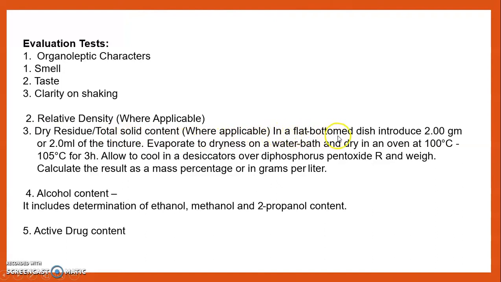In a flat bottom dish, introduce 2 gram or 2 ml of the tincture, evaporate to dryness in a water bath and dry in an oven at 100 to 105 degree Celsius for 3 hours. Allow to cool in a desiccator over diphosphorus pentoxide, weigh, and calculate the result as a mass percentage in gram per liter.